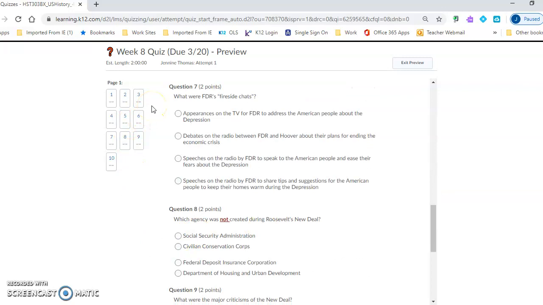Question 7. What were FDR's fireside chats? Appearances on the TV for FDR to address the American people about the Depression? Debates on the radio between FDR and Hoover about the plans for ending the economic crisis? Speeches on the radio by FDR to speak to the American people and ease their fears about the Depression? Speeches on the radio by FDR to share tips and suggestions for the American people to keep their homes warm during the Depression?